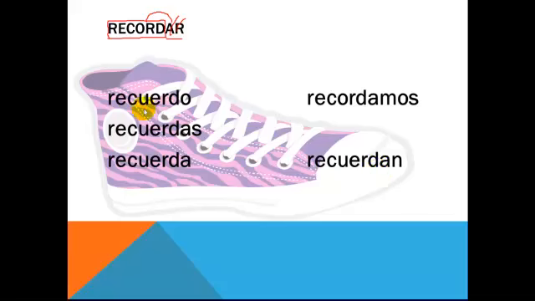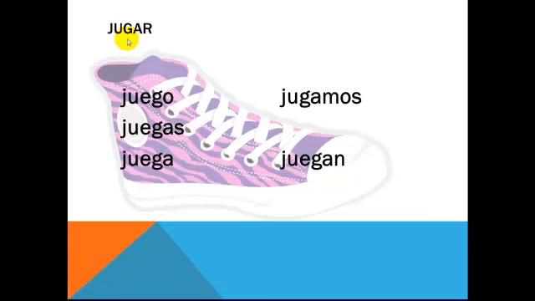Your stem change takes place in the shoe. And again, use the sneaker as an example here. Recordamos is outside of the shoe. Jugar. Now this is a U to UE stem changing verb, but again the principle is the same. It's going to be within the shoe. Juego, juegas, juega, jugamos, and juegan. An AR verb, jugar, means to play.